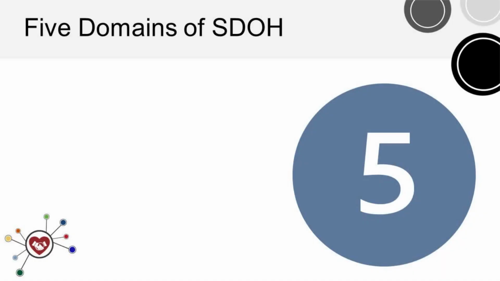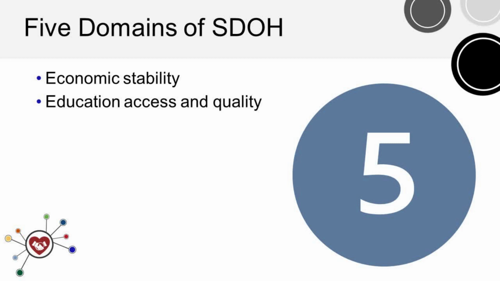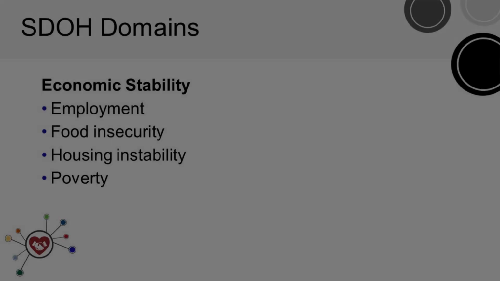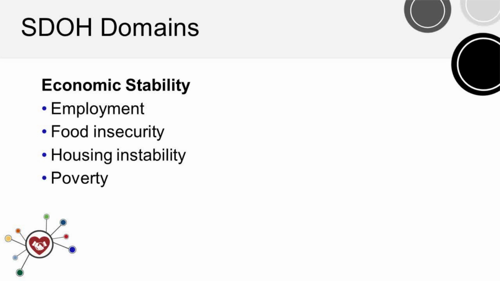There are 5 domains of social determinants of health identified by the U.S. Department of Health and Human Services. Each of them can contribute to the health and well-being of a person or community. The 5 domains are economic stability, education access and quality, healthcare access and quality, neighborhood and built environment, and social and community context. People with steady employment are less likely to live in poverty and more likely to be healthy.